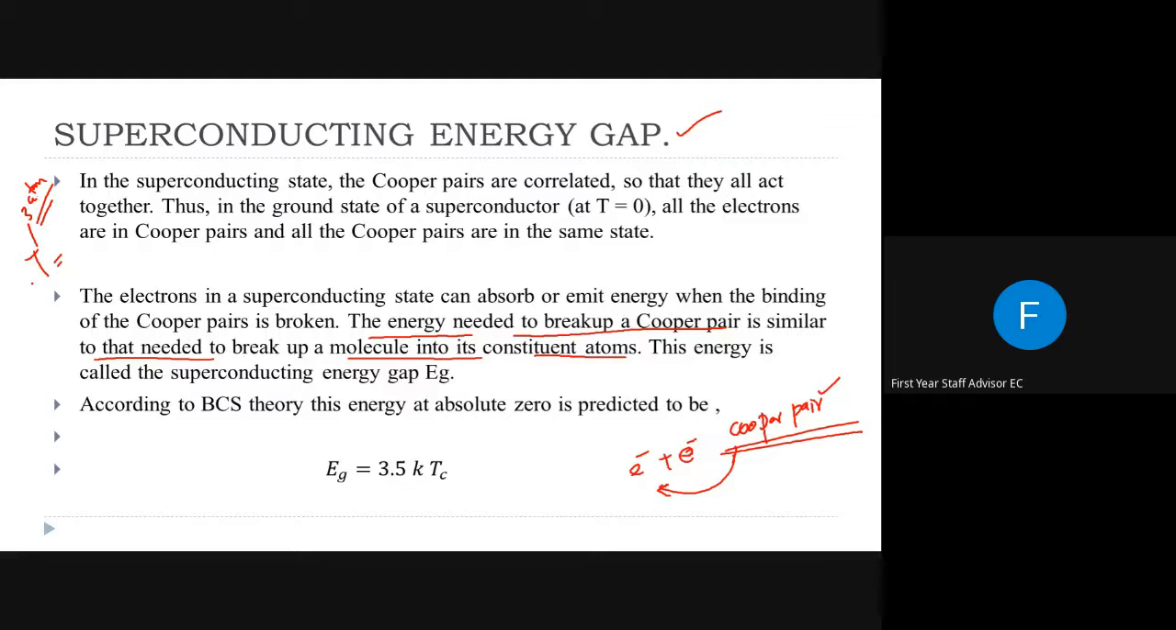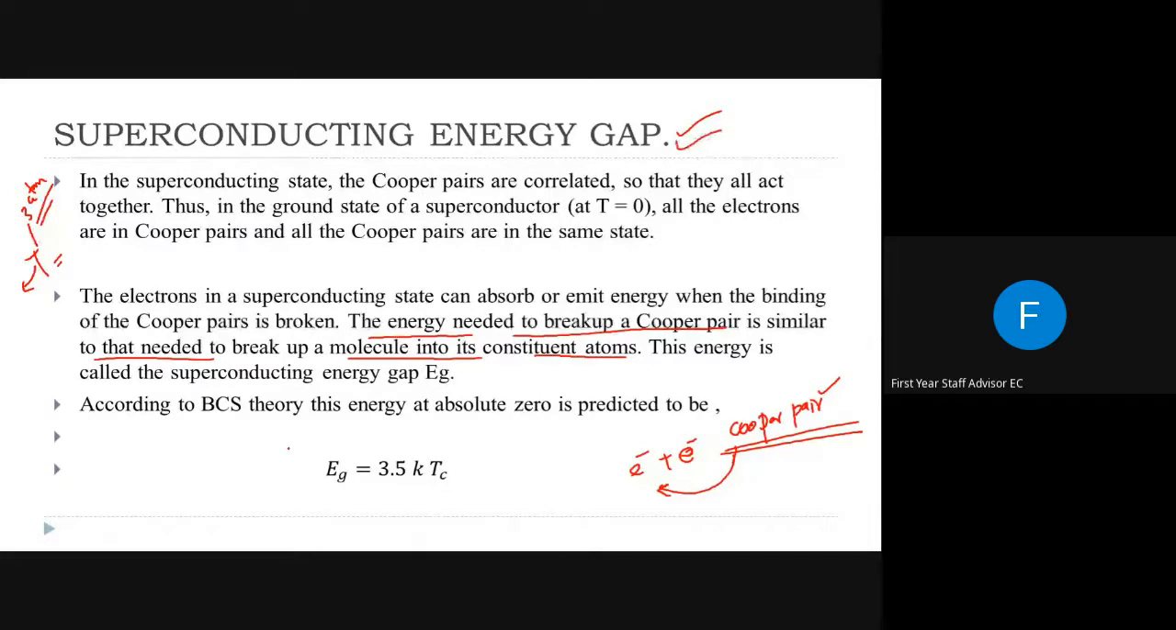It will be greater than the total energy of the molecule. That means in order to break a molecule into its constituent atoms, we need some energy, in the form of thermal energy or some other form of energy. Similarly, in order to break Cooper pairs into individual electrons, we need to give some energy to the Cooper pair, and that energy is called the superconducting energy gap.